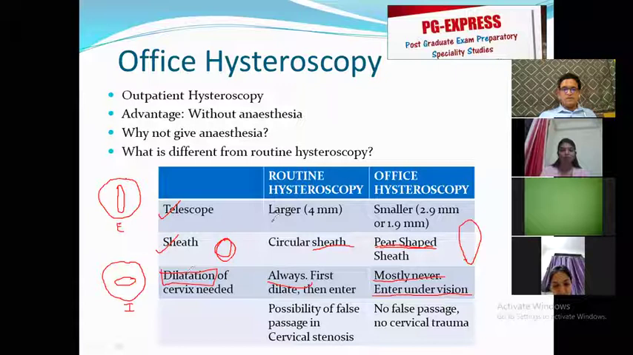So third difference, dilatation of the cervix always needed, dilatation of the cervix mostly never needed. Last point, because dilatation of the cervix is needed, there is always a possibility of a false passage, particularly in patients with cervical stenosis. And a lot of patients you will find in practice have got cervical stenosis. In office hysteroscopy, however, there is no false passage, obviously, because you are seeing where you are going. You are not dilating first and entering later. You are seeing and you are entering. So there is no false passage and no cervical trauma.